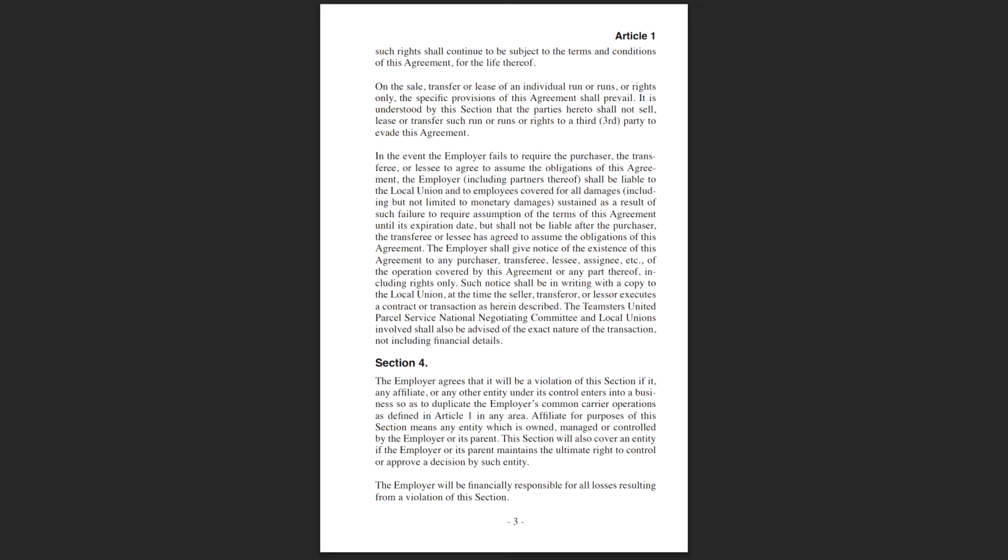On the sale, transfer, or lease of an individual run or runs or rights only, the specific provisions of this agreement shall prevail. It is understood by this section that the parties hereto shall not sell, lease, or transfer such run or runs or rights to a third party to evade this agreement.